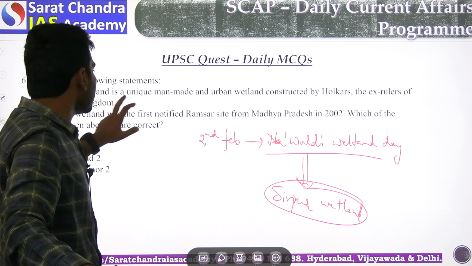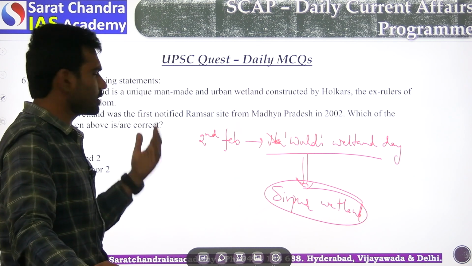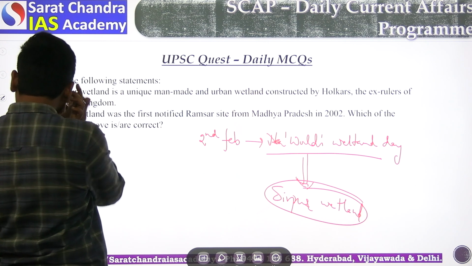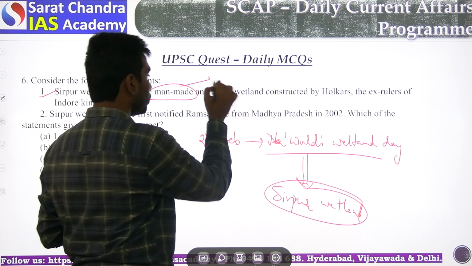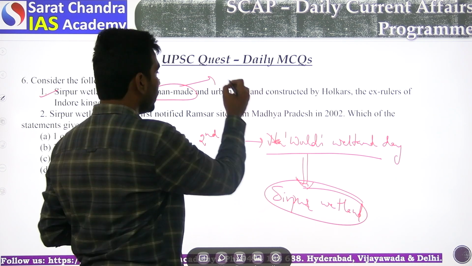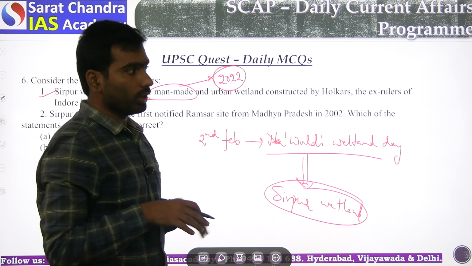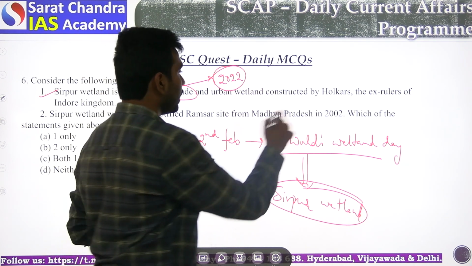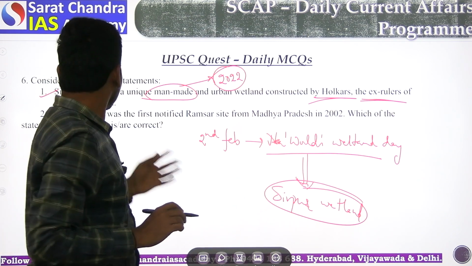Okay, Sirpur wetland is a unique man-made and urban wetland constructed by Holkars. Holkar means ex-rulers of Indore kingdom. So this is a direct statement. Sirpur is a unique man-made wetland. It is inducted into Ramsar sites in 2022. In 2022, it was added into Ramsar sites, Ramsar Indian sites, and it was constructed by Holkars, the ex-rulers of Indore kingdom.